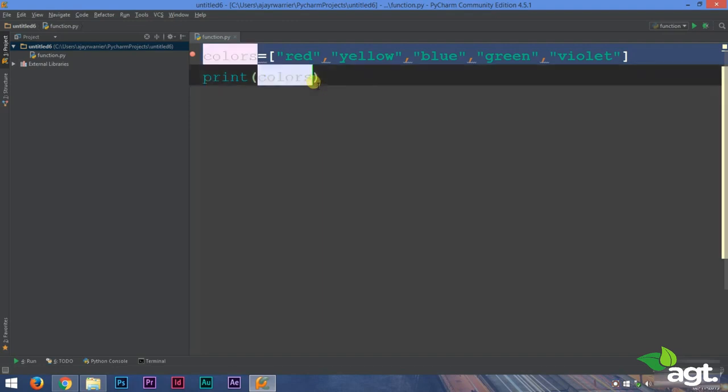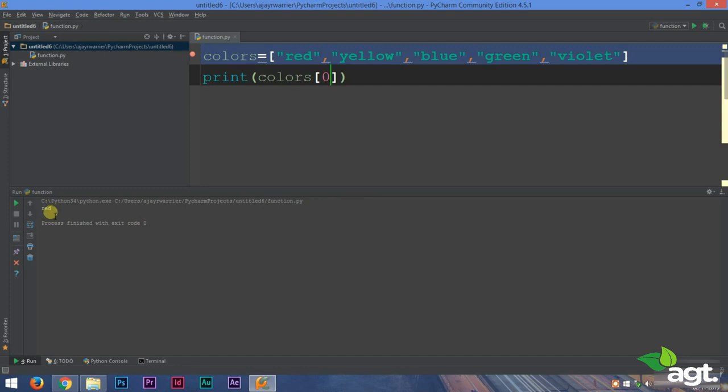So to do that, just like strings, we type in the list name, in this case it is colors. We open a square bracket. Inside the square bracket we type in 0 to access the first element of the list. Now let's run this and we get the color red. Very easy, isn't it?